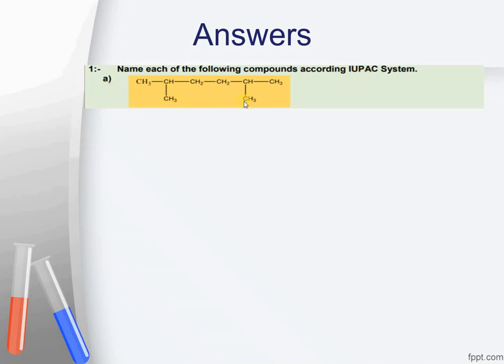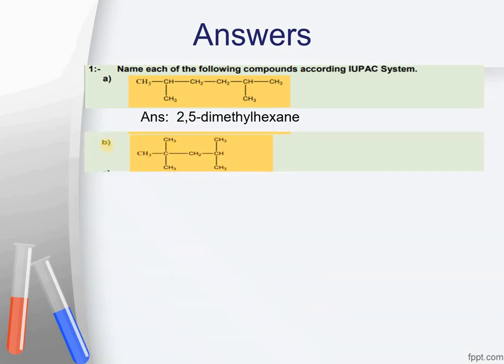This was compound number A. The name of the compound is 2,5-dimethylhexane, having 6 carbon atoms in the chain, and at position 2 and 5 there are 2 methyl groups. Check whether you have drawn it and named it correctly or not. The second one is the structure, and the name of the compound is 2,2,4-trimethylpentane. Now why is it a pentane?